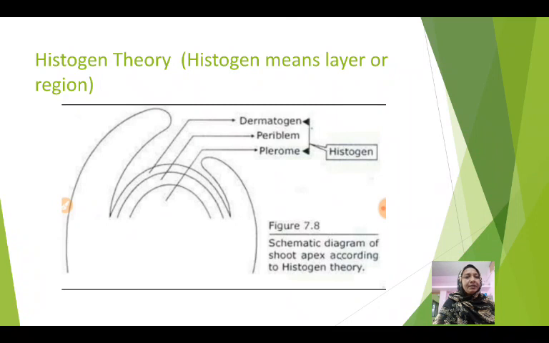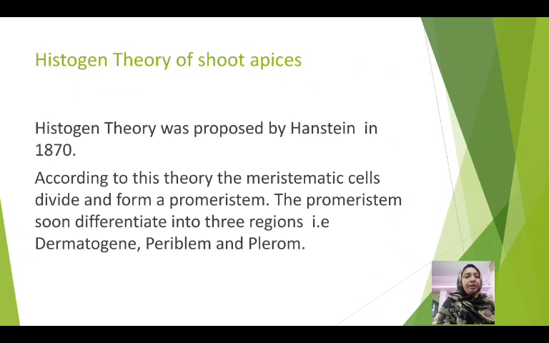The second theory put forth to explain the organization of shoot apex is histogen theory. Histogen means the layers or the regions. Here we can see that there are different layers present at the shoot apex which produce respective tissues in the plant body. There are three different layers: dermatogen, periblem, and plerome. Dermatogen is the outermost layer, periblem is the middle one, and plerome is the inner layer. Histogen theory of shoot apices was proposed by the scientist Hanstein in 1870.